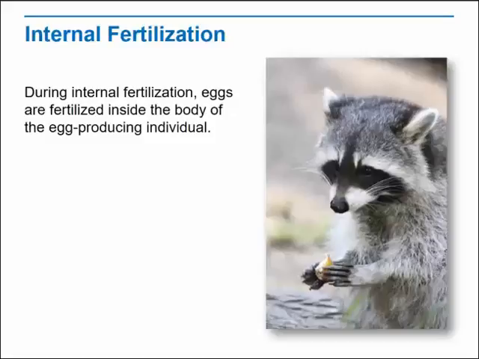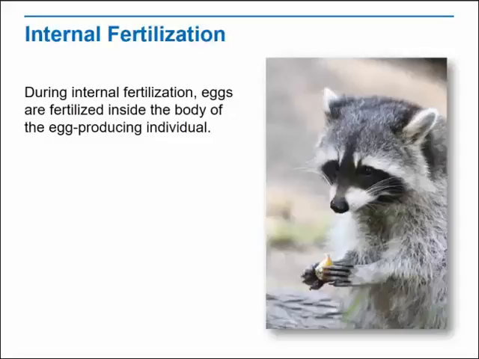In some amphibian species, males deposit sperm packets into the surrounding environment. Females then pick up these packets and take them inside their bodies. In many other chordate species, males have an external sexual organ that deposits sperm inside the female during mating.